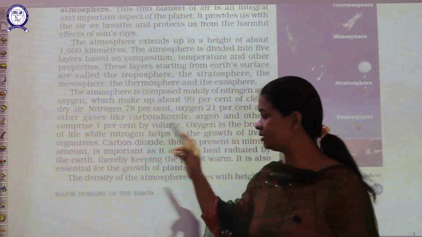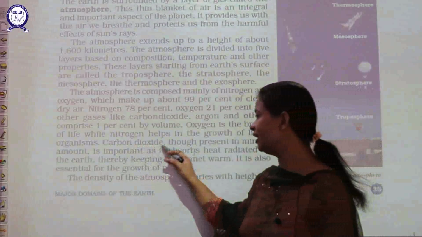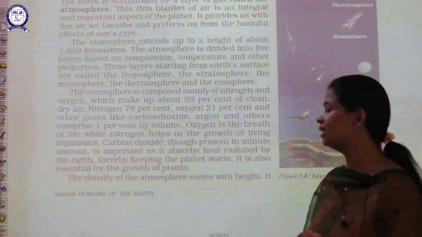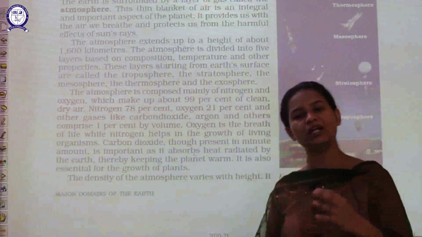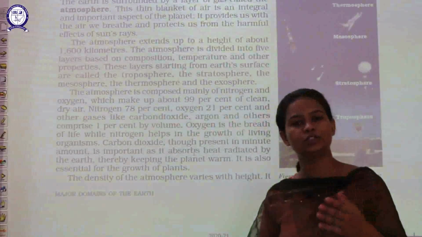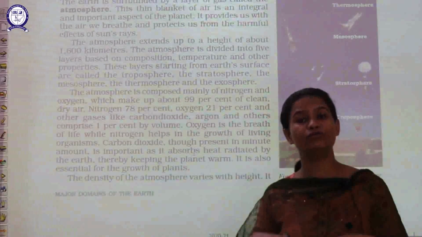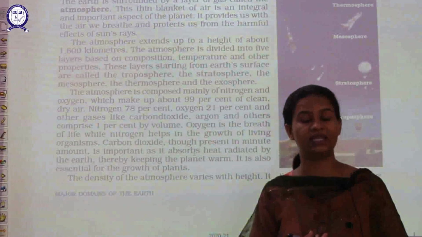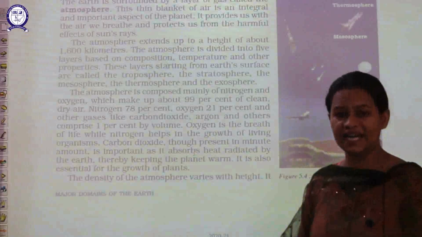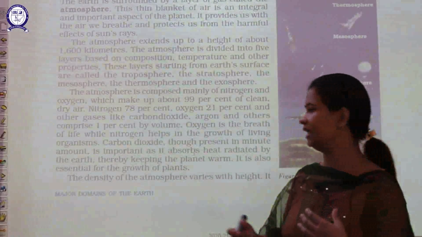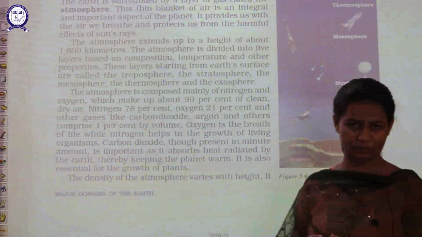Now see students, as I already told you that carbon dioxide is also present, nitrogen gas is also present. Now what will happen, you know, plants use nitrogen gas or carbon dioxide gas to prepare their food. From where are they taking this gas? They are taking this gas from the atmosphere, and usually plants do not take nitrogen directly from the atmosphere.